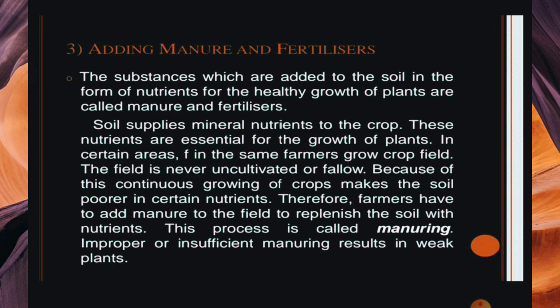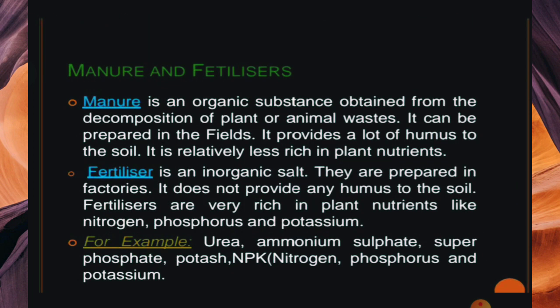So our next point is the manure and the fertilizer. So manure is an organic substance. I told you about this, but I will explain it to you. Manure is an organic substance obtained from the decomposition of plant or animal waste. It can be prepared in a field. It provides a lot of humus to the soil. It is relatively less rich in plant nutrients.